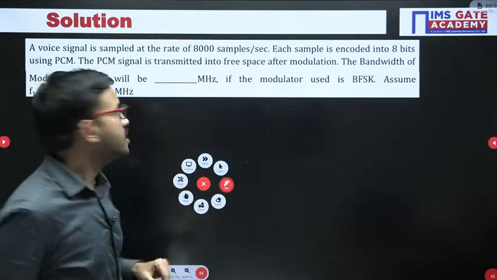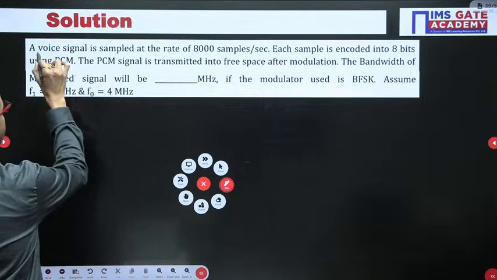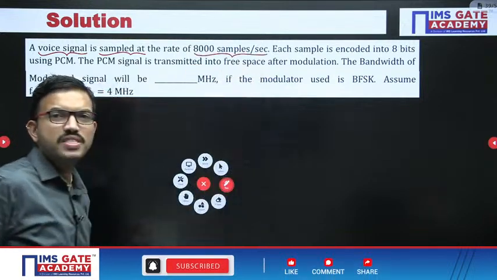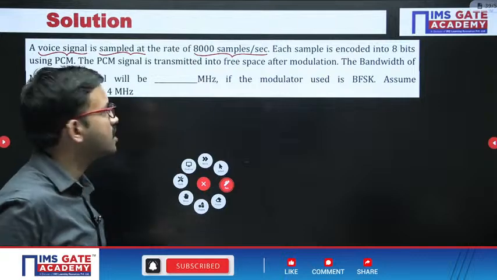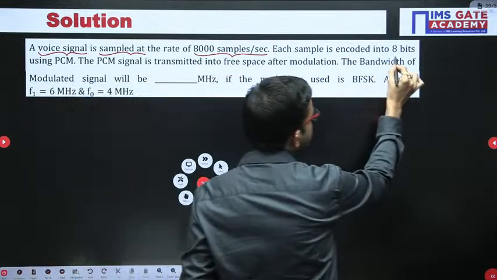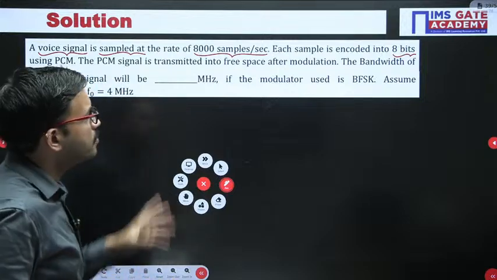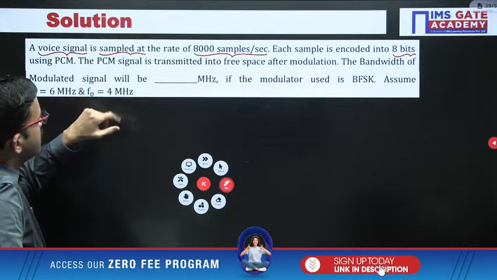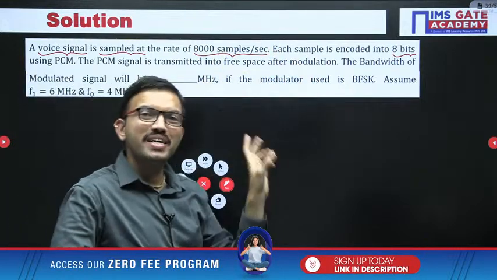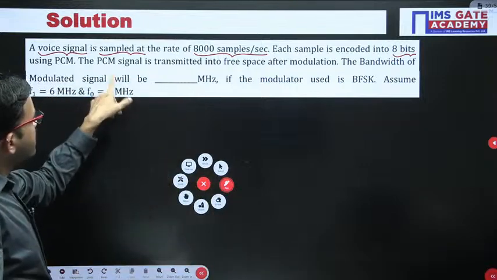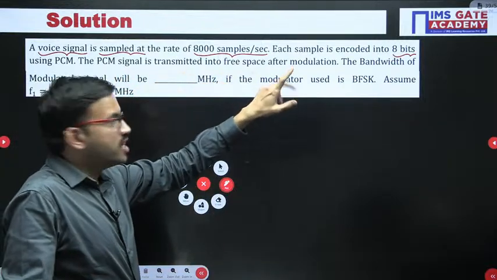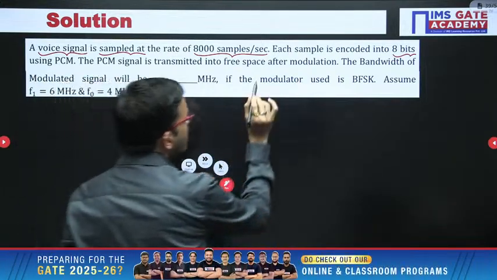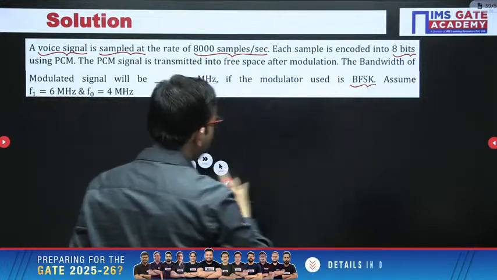Yes, read the question first. Here you have a voice signal which is sampled at 8000 samples per second. That means the sampling rate is given, fs equals 8000 samples per second. Each sample is encoded into 8 bits. That means the number of bits per sample, n, is 8, using PCM. Now with the help of these two we can get the bit rate RB, right? The PCM signal is transmitted into free space after modulation. The bandwidth of the modulated signal will be dash megahertz if the modulator used is binary FSK.